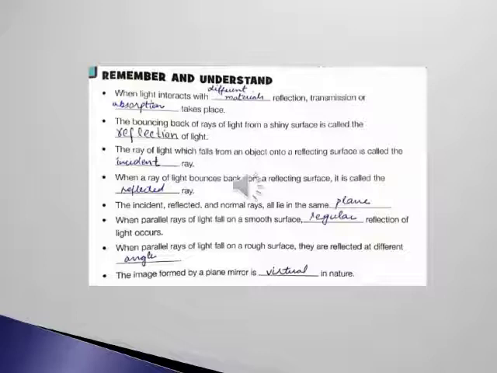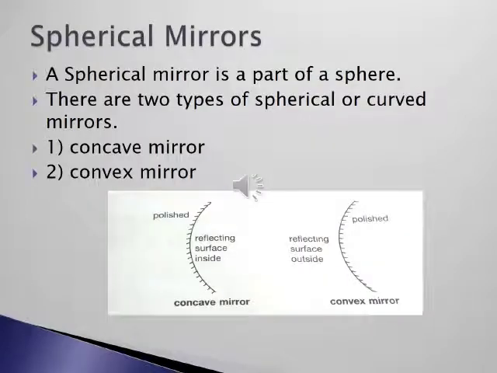The next, the incident, reflected and normal rays all lie in the same plane. Next, when parallel rays of light fall on a smooth surface, dash reflection of light occurs. The answer is regular. When parallel rays of light fall on a rough surface, they are reflected at different angles. Next, the image formed by a plane mirror is dash in nature. The answer is virtual.